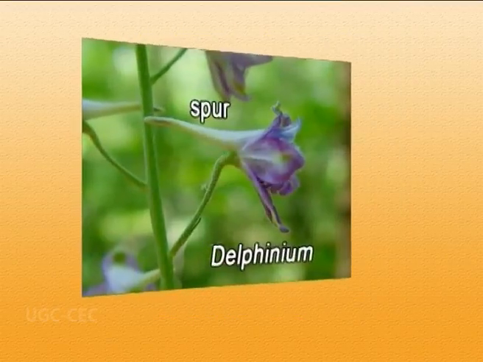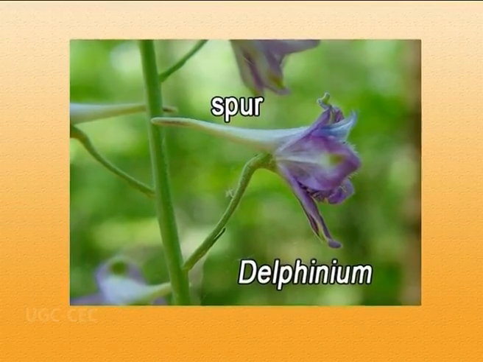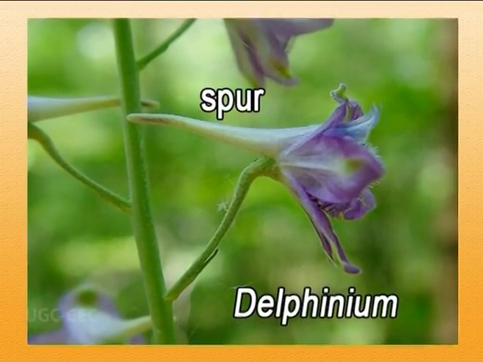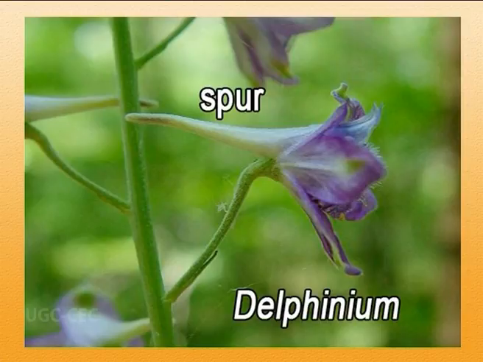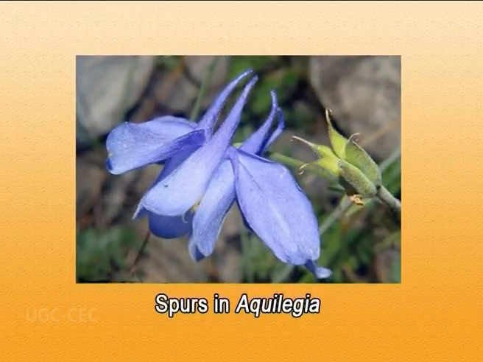Sometimes these sepals are modified into a spur at the base. At the base of each petal-like sepal, there is a modification that we call a spur. This spur is one in number in Delphinium, but all the sepals in Aquilegia are spurred. That means 5 in case of Aquilegia.